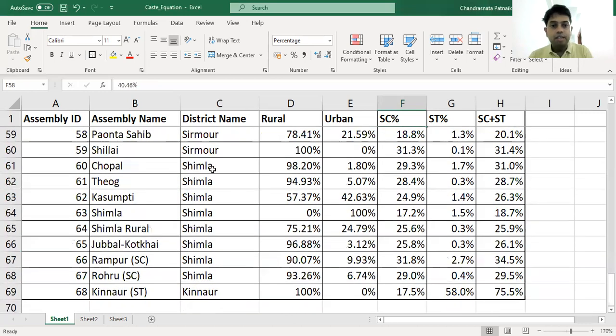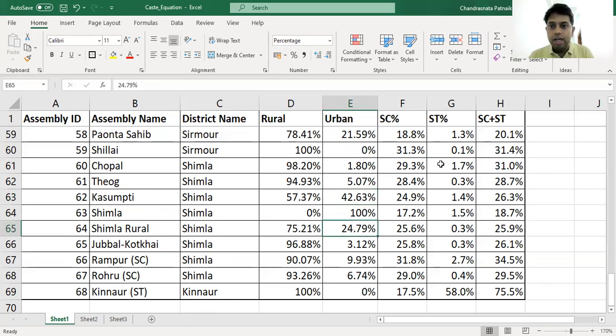Now come to Shimla. In Shimla, you have 8 seats, and from Shimla Rural, Vikramaditya Singh, the present MLA, will contest once again. He is the son of Virbhadra Singh. The Shimla proper seat has a 100% urban population, Kasumpti around 43% urban population, and Shimla Rural around 25% urban population.